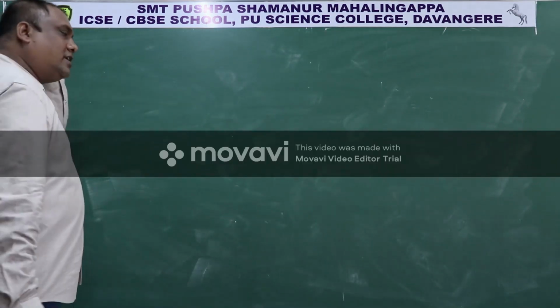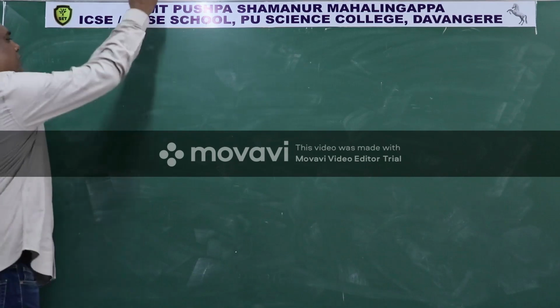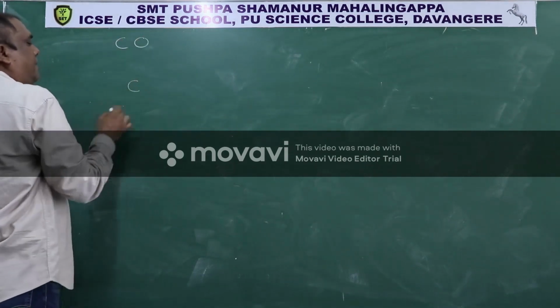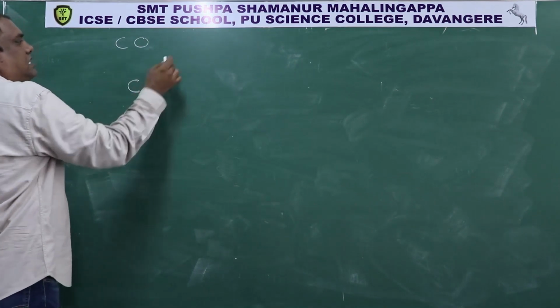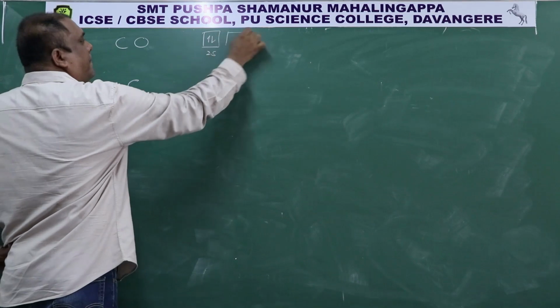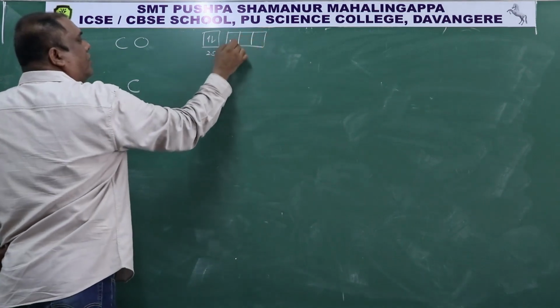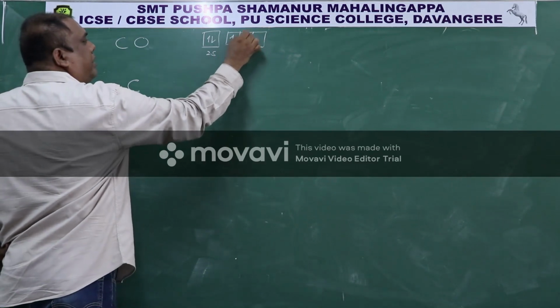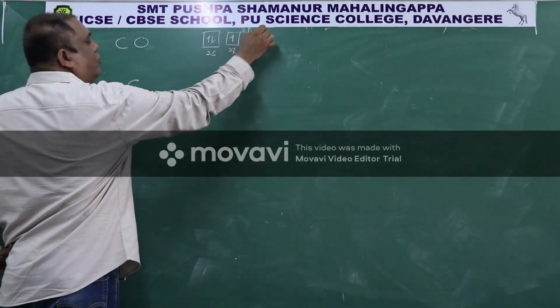So dear students, now let us see the carbon monoxide structure. Carbon, as I just told, has outermost shell configuration 2s2, then 2px1, 2py1 and 2pz1.